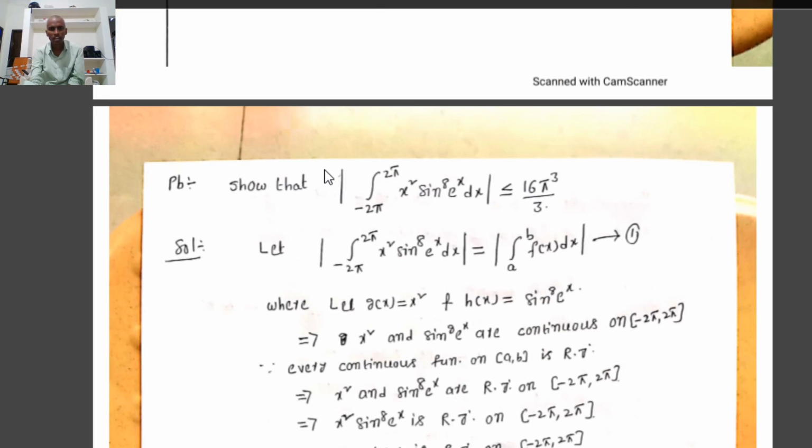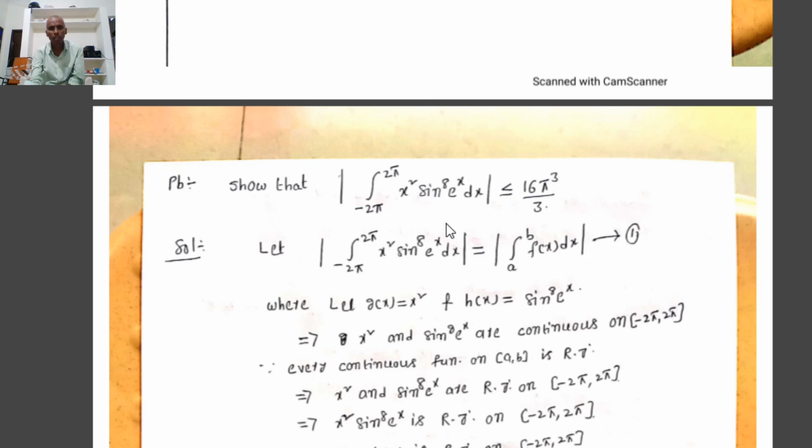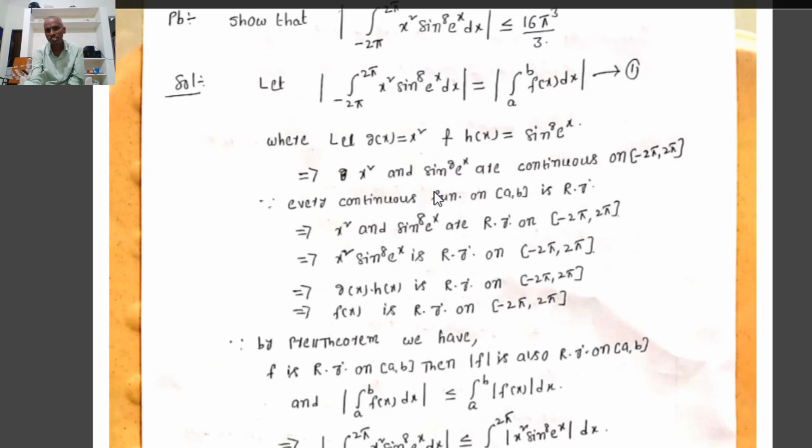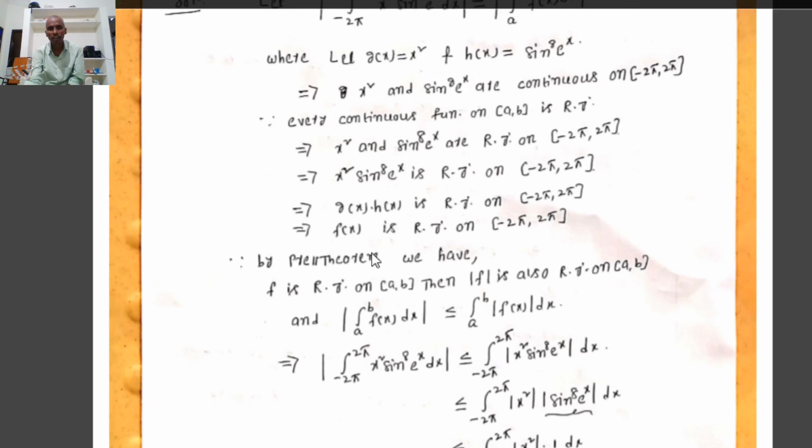where automatically f is Riemann integrable. If x² sin⁸(eˣ) is Riemann integrable on the closed interval [a, b], then automatically |x² sin⁸(eˣ)| is also Riemann integrable on [a, b]. Therefore, now we have to find the integral value.